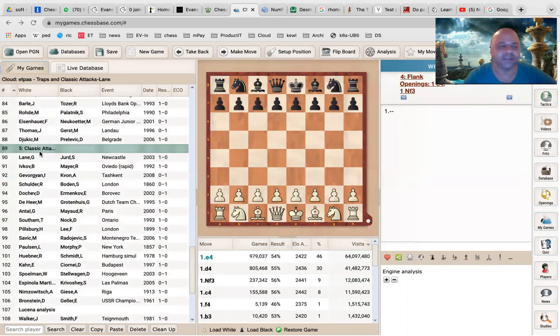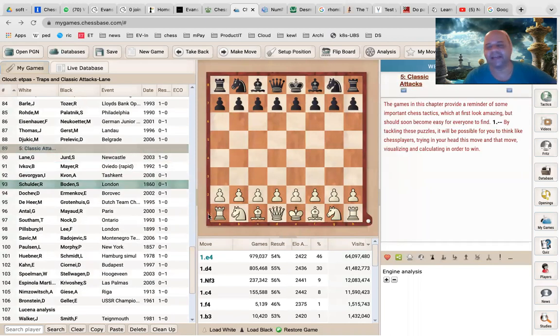But what I'm going to start with is some classic attacks. Today I'm going to look at a wonderful attack known as the Greek gift sacrifice. It is a bishop sacrifice on h7 when white is playing it, and when black is playing it, it can happen as bishop takes h2 against a castled position.